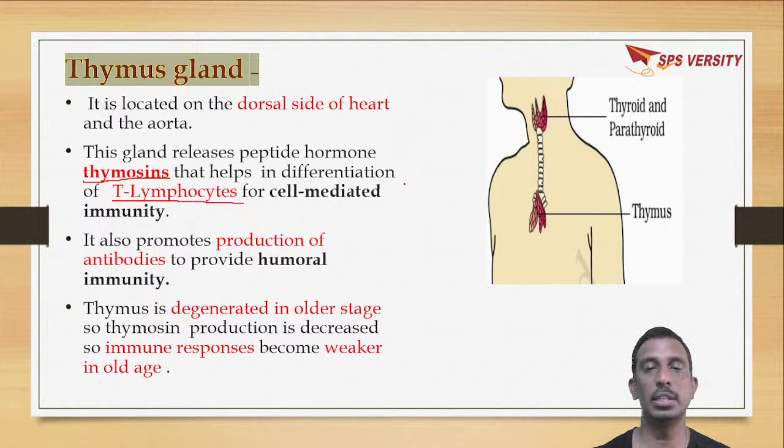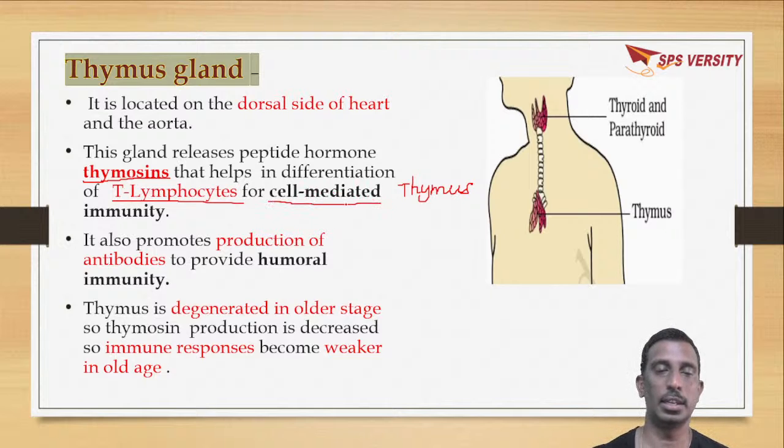Here T means thymus. So in the thymus, lymphocytes are differentiated, which will stimulate cell-mediated immunity, in short form called CMI.